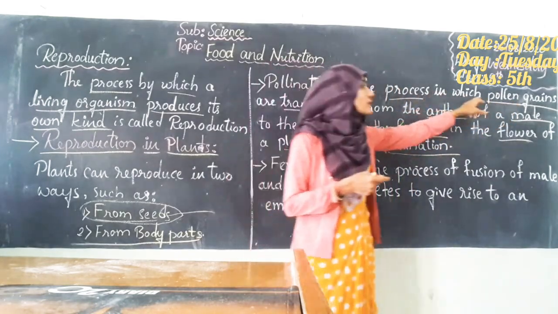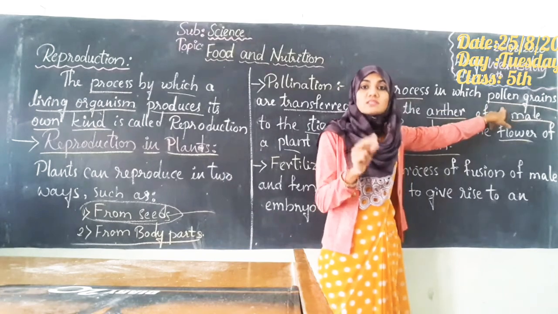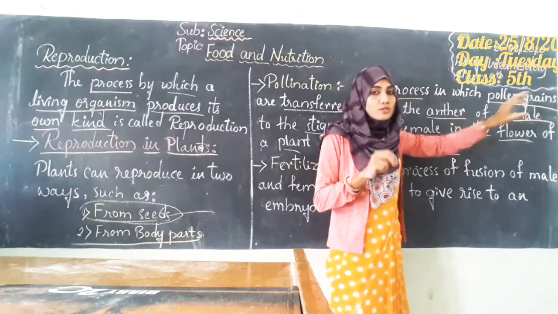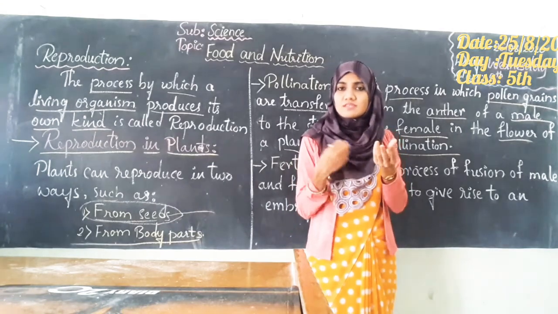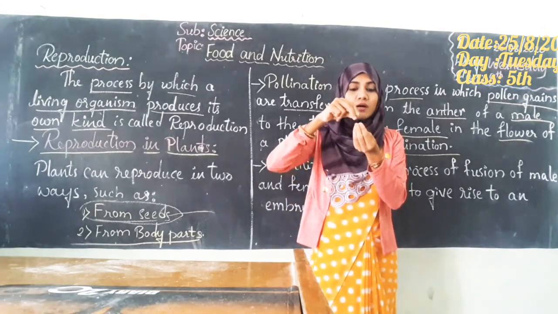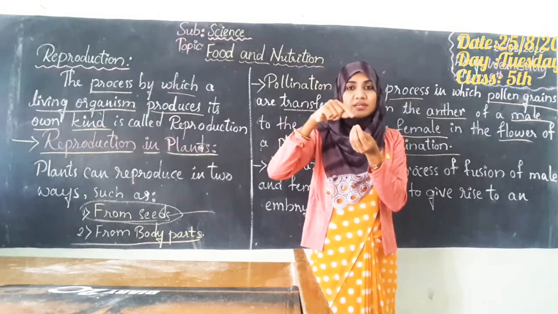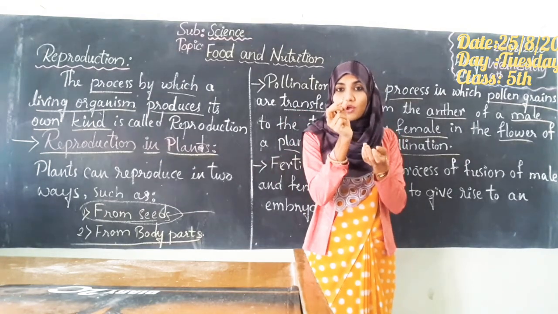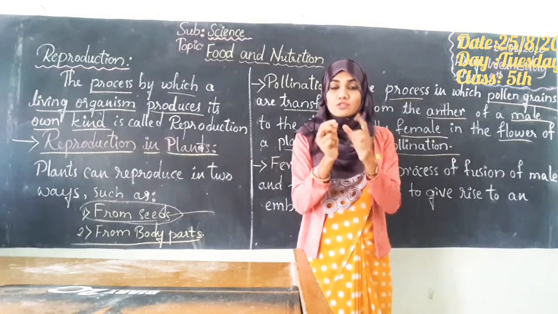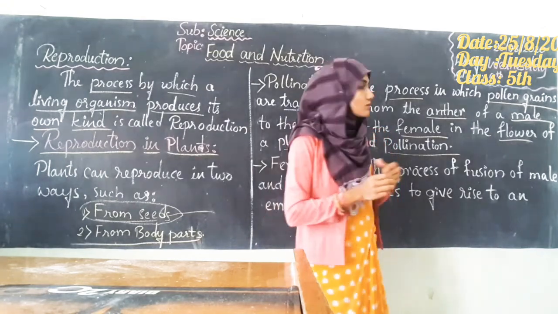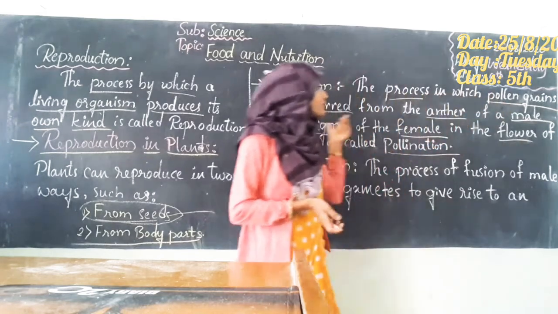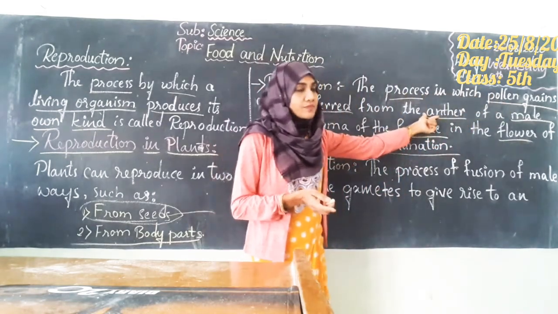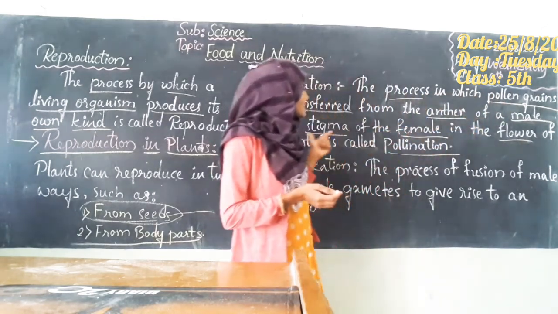Where can you find pollen grains? We can find pollen grains in the flower of a plant. Okay, you might have observed if you take a flower, any flower, hibiscus or rose, just open the flower in the middle. You can observe there will be small round granule-like structures. So those are nothing but the pollens. So the transfer of pollen grain from the anther of a male to the stigma of a female.